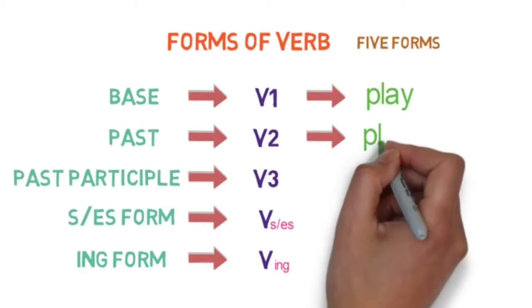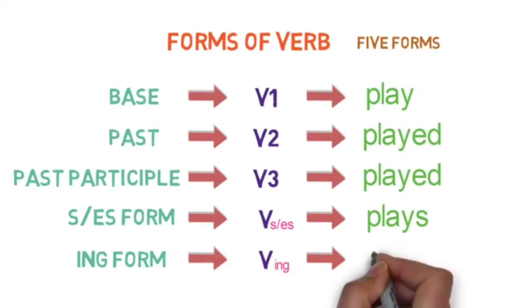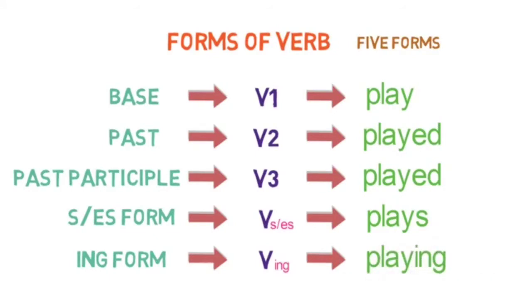In the past form, it is played, and in the past participle form it is played. In the S or ES form, it is plays, and then in the ING form it is playing. Let's look into one more example with the verb go.